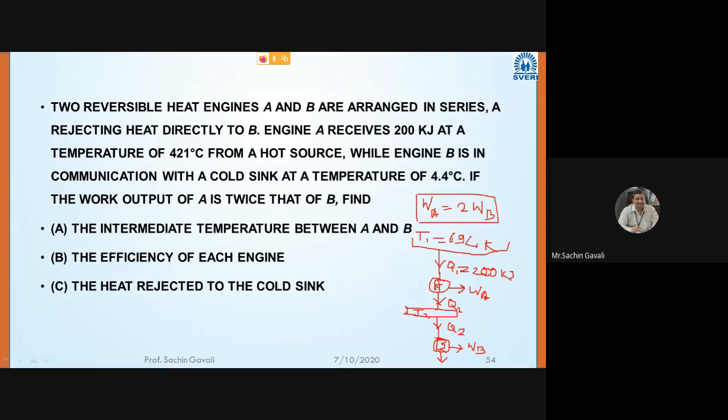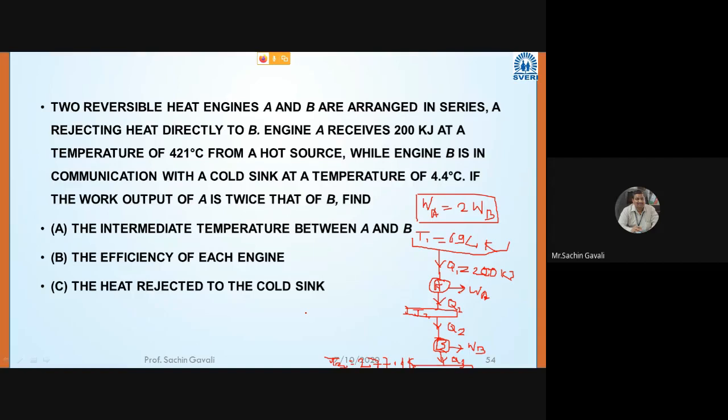So this will be Q3, value they have not given, and this is rejected to T3, which is equal to 4.4 plus 273, that is 277.4 Kelvin. This is going to be the schematic.